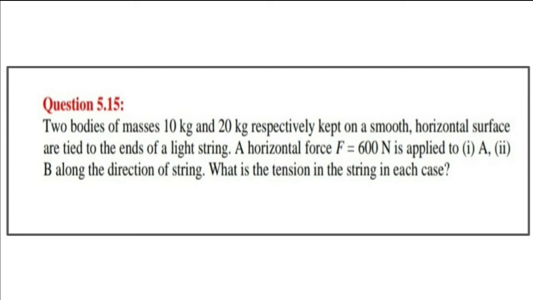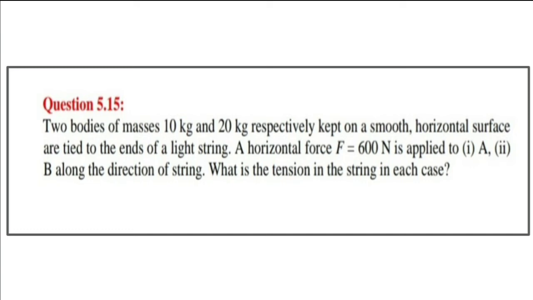Now question 515. Two bodies of masses 10 kg and 20 kg respectively, kept on a smooth horizontal surface, are tied to the ends of a light string. A horizontal force F equal to 600 Newton is applied to first A and second B along the direction of the string. What is the tension in the string in each case?